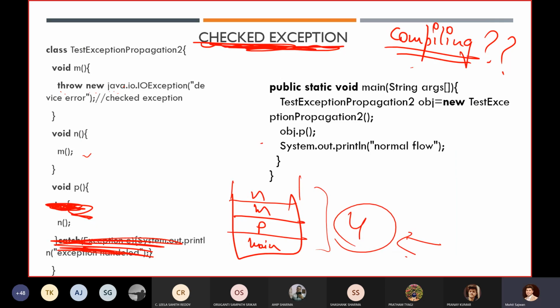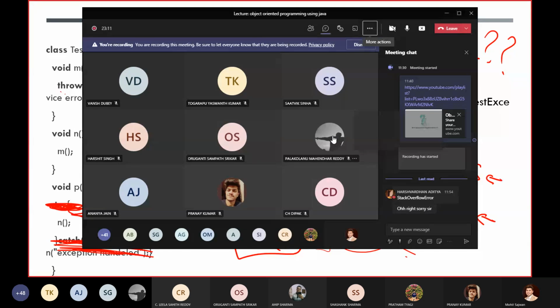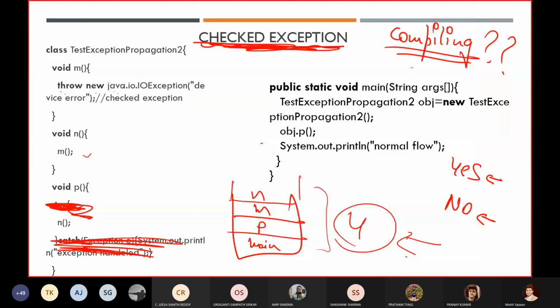Anyone? Will this code compile successfully? Just write yes, otherwise write no. Yes for compiled successfully, no, it won't compile successfully. Just give me your answer. Just write it down, either yes or no. Just go through this code.